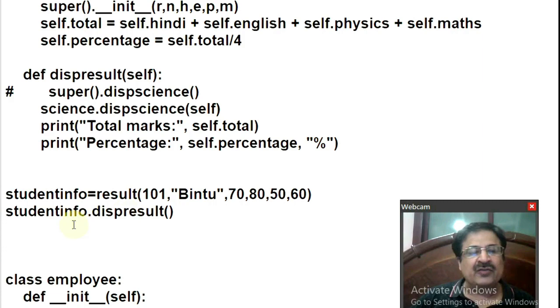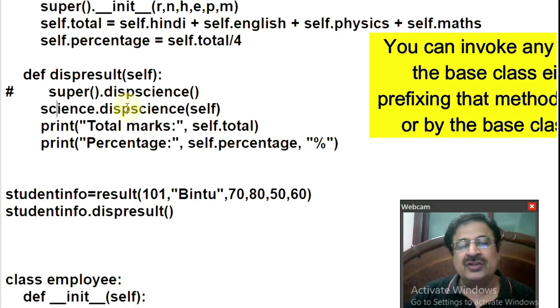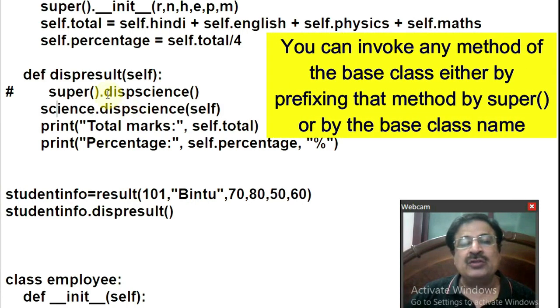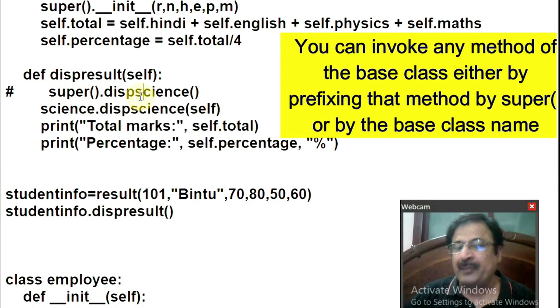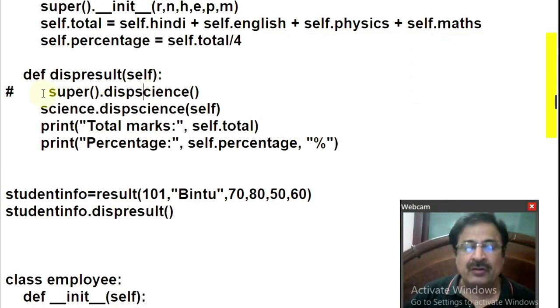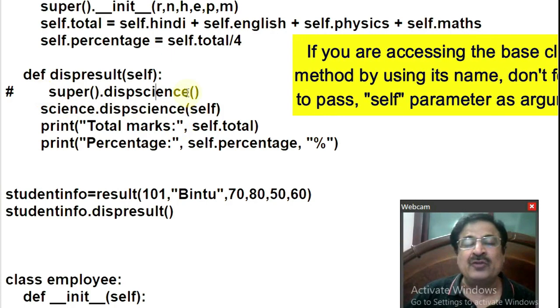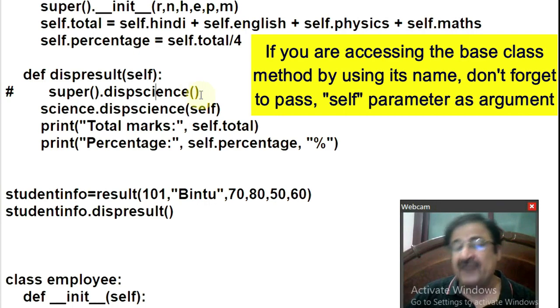After that, the control will come over here in the main function. You are invoking the disp result function of the result class. Control will come over here. You are invoking the disp science function of the science class. Okay. There is one more way to invoke the function of the superclass, by writing the super method and the method name. But be careful: while invoking the function using the super method, you don't have to use the self keyword. If you specify the self parameter, you will get an error.